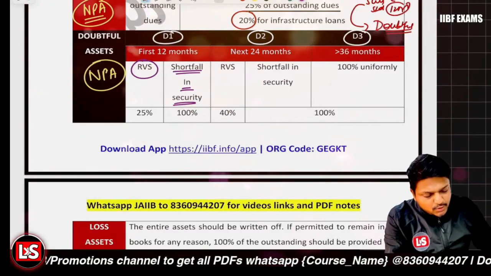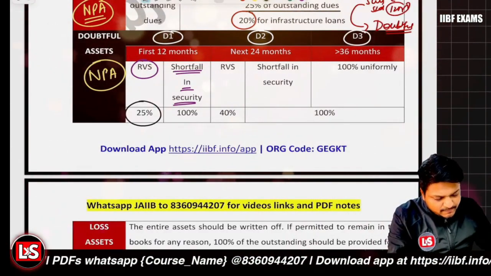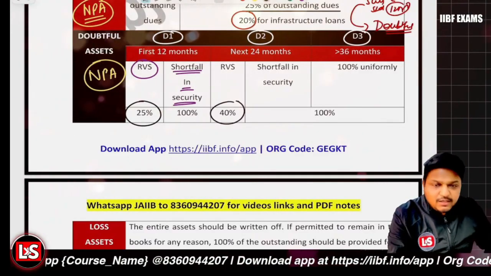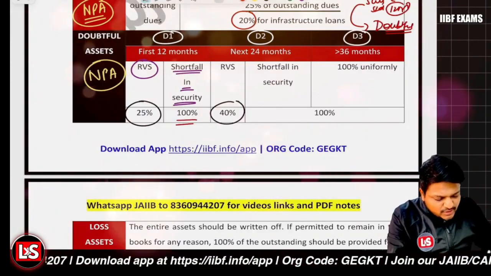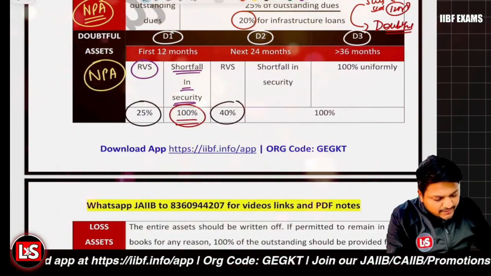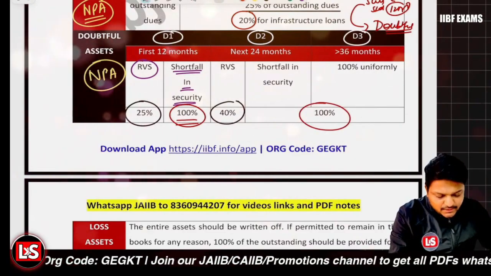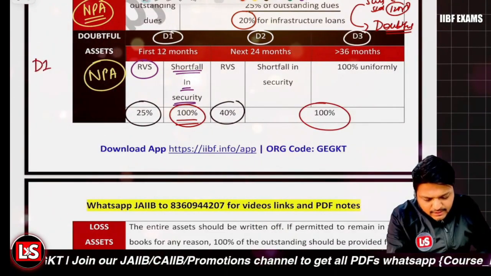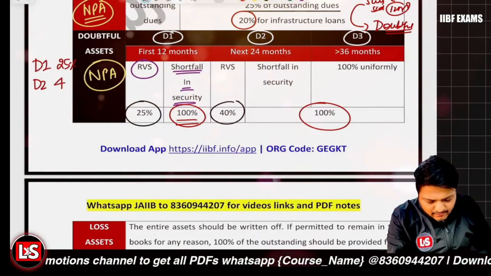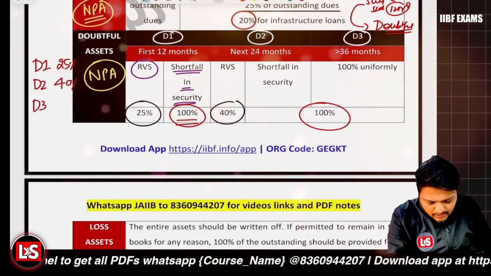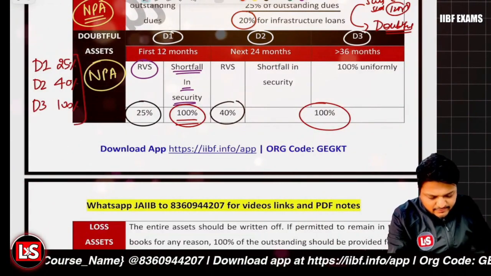So for D1, it is 25% for the secured one. For D2, it is 40%. And for D3, whether it is secured or unsecured, it is 100%. And in D1, D2 and D3, for shortfall in security, the 100% provision is to be maintained, right? So it's like in D1 for RVS, it is 25%. In D2 for RVS, it is 40%. For D3 for RVS, it is 100%. And for unsecured, in all three categories, it is 100%.